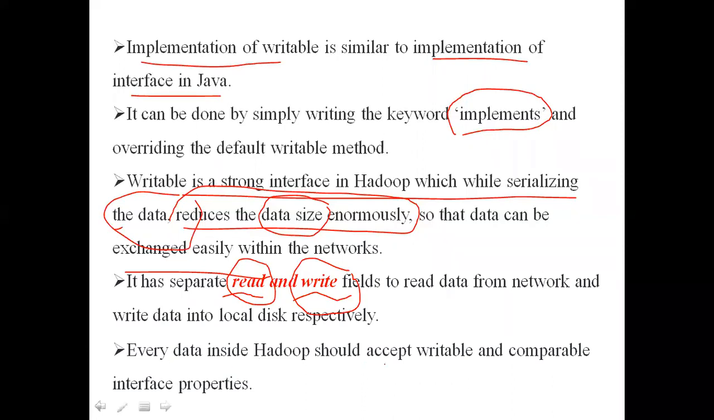Every data inside Hadoop should accept writable and comparable interfaces. We can't understand this point now. We will discuss this point later. Just remember this point. Every data in Hadoop should accept writable and comparable interface properties. Currently, we don't discuss this point, because we can't understand it now. We will discuss it later.